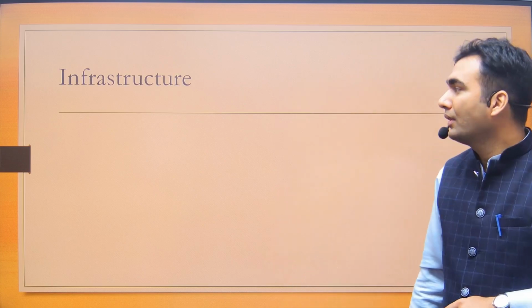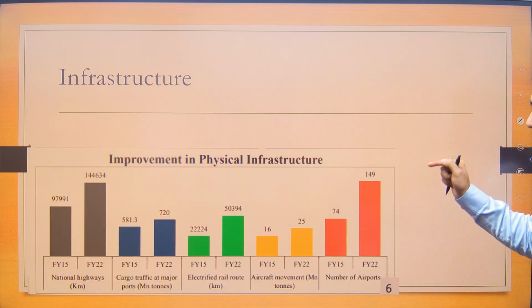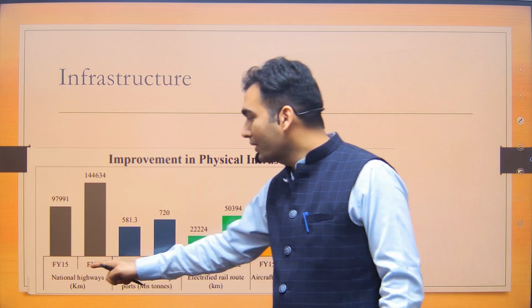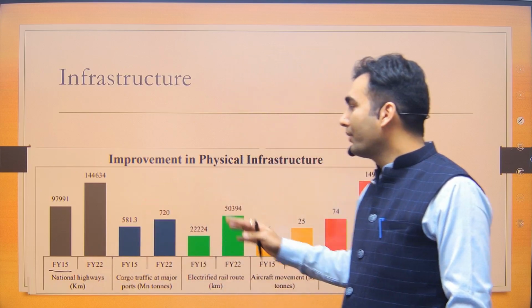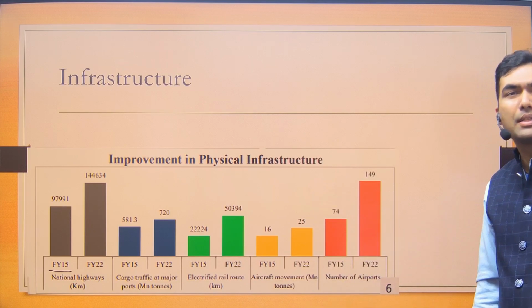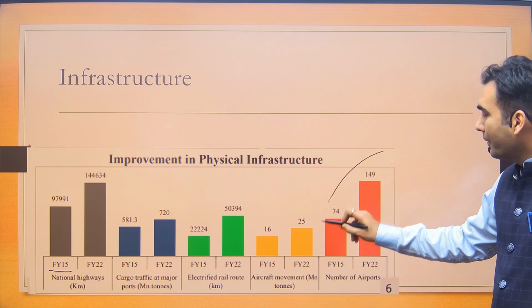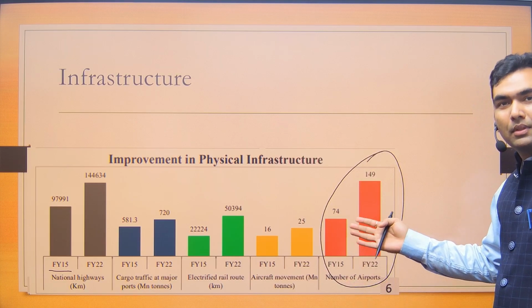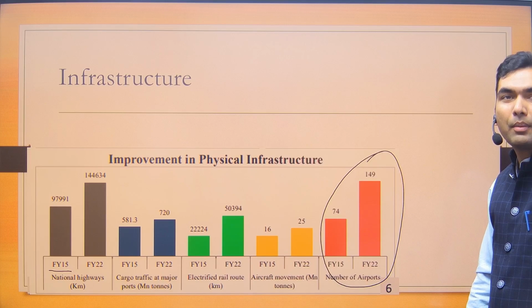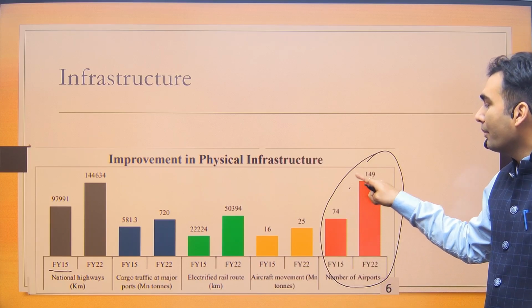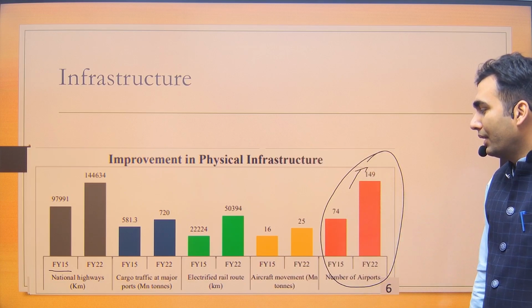Next, the government has also shown that, see, this is all that we have built. And as I have said, the government is comparing what was there in financial year 2015, what we had inherited, and what we have produced. Okay. Probably you need not remember all this data, but some important ones like 74 to 150 number of airports are easy to remember. You can mention this if a question comes on the aviation sector, etc., that in recent times the number of airports has been doubled.